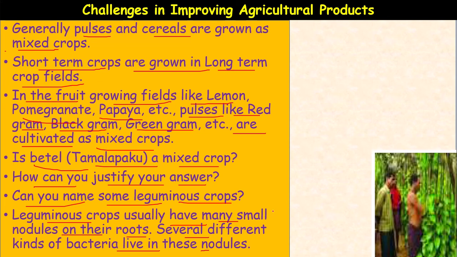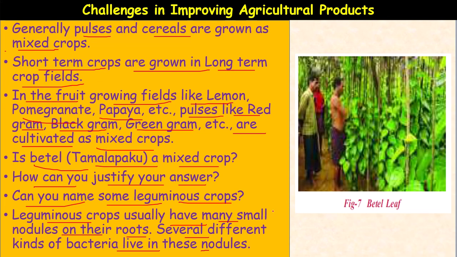They are beneficial, useful, free living bacteria. They take nutrients from the roots of the leguminous plant, that is groundnut, and add nitrogen to the soil. So, this is the advantage of growing leguminous crops.